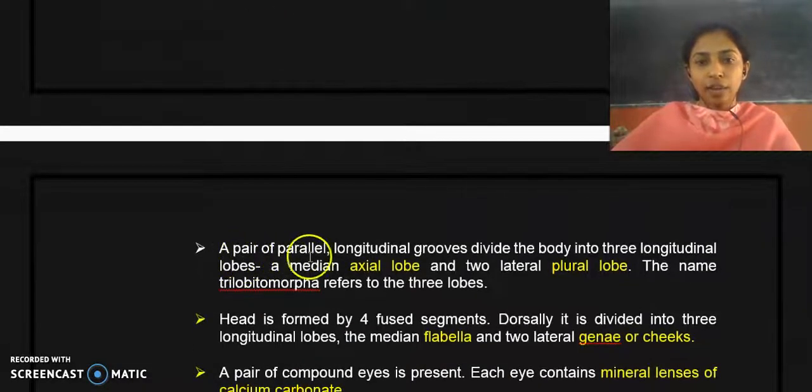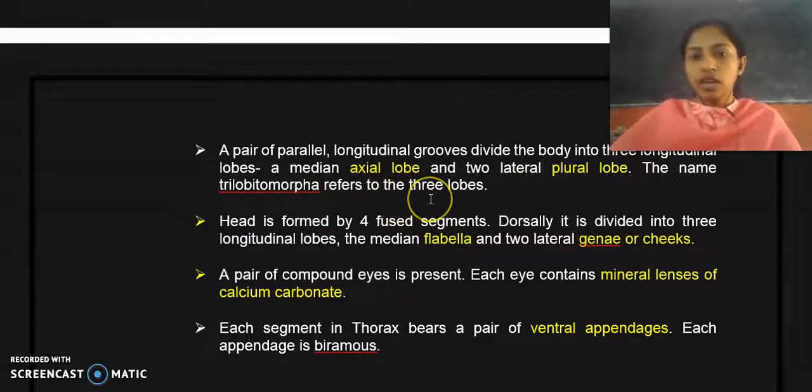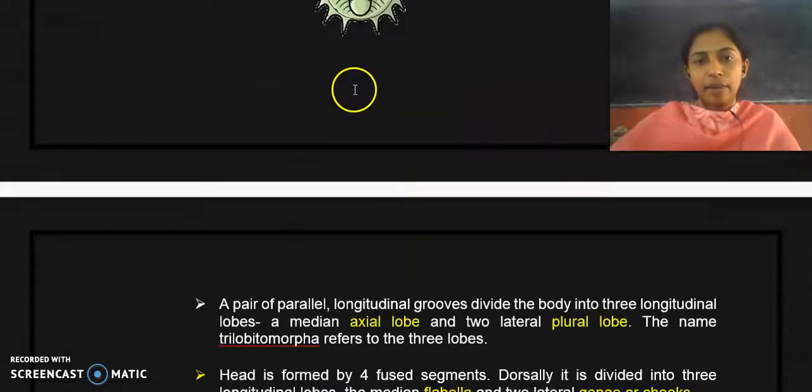A pair of parallel longitudinal grooves divide the body into three longitudinal lobes, a median axial lobe and two lateral pleural lobes. The name Trilobitomorpha refers to the three lobes. The head is also divided into different lobes: a median lobe called the glabella, and the lateral lobes called the cheeks.